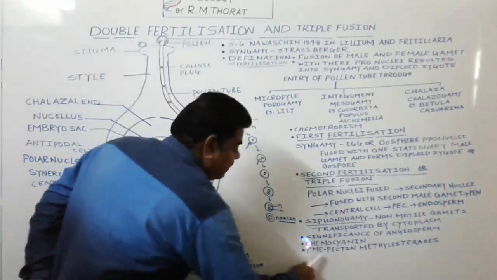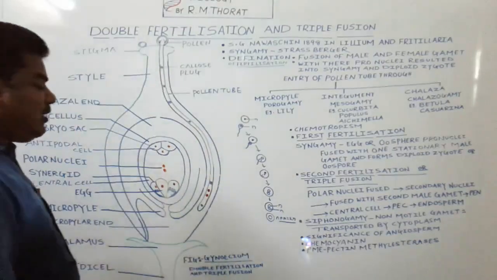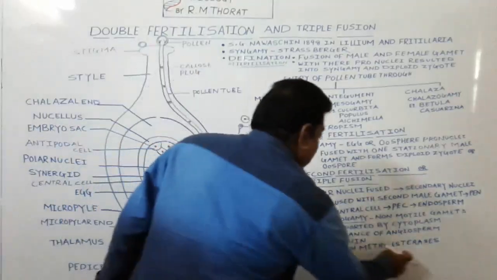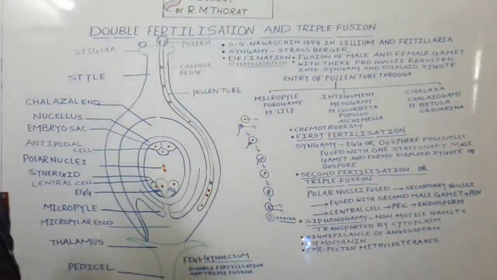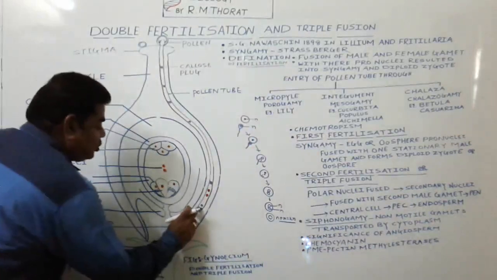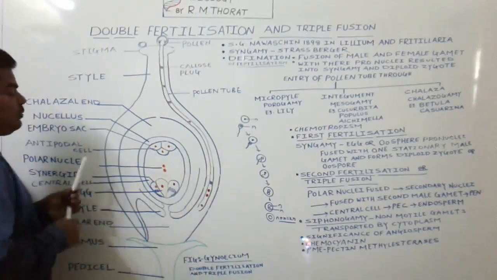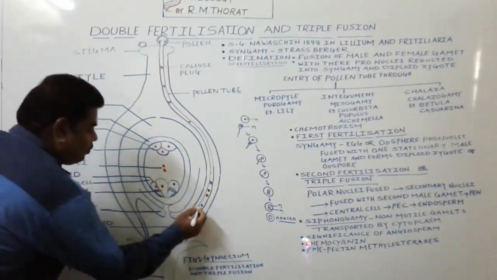That chemical we call pectin methylesterase, PME, due to which the pollen tube now moves forward.